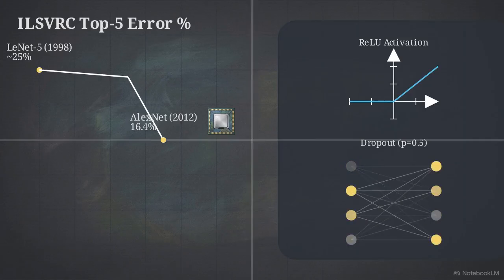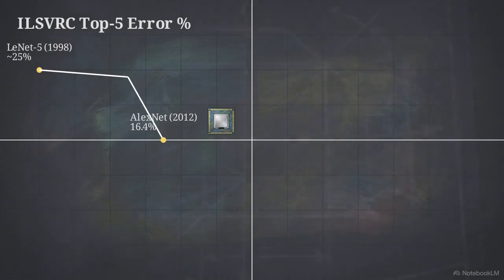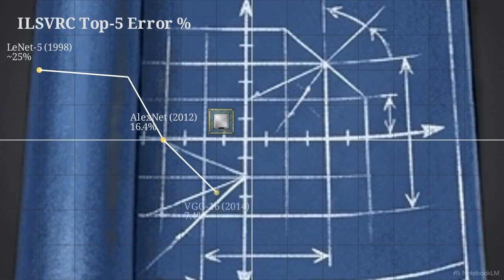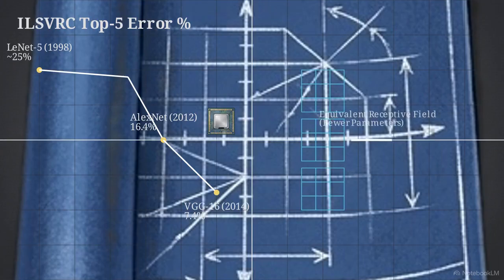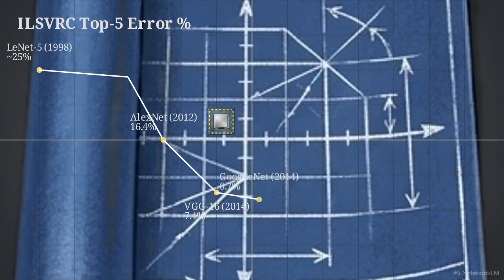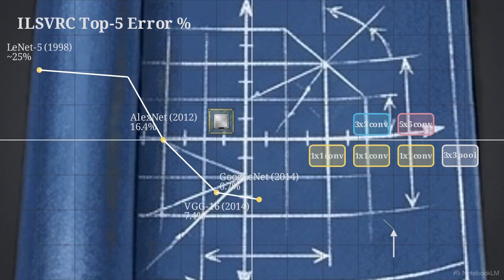It proved that deep networks could be trained at scale by using GPU acceleration and dropout to prevent the model from simply memorizing the training set. This result initiated a 3-year architectural arms race focused on optimizing the depth and width of these convolutional stacks. By 2014, VGG16 lowered the error to 7.4% by using a uniform stack of very small 3x3 filters. This approach discovered that 2 small filters provide the same receptive field as 1 large filter with fewer parameters.